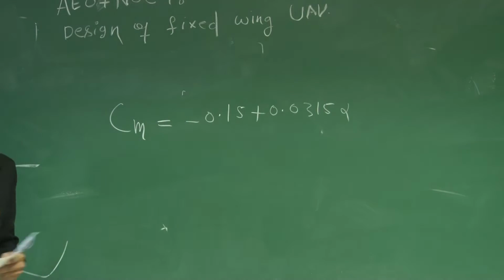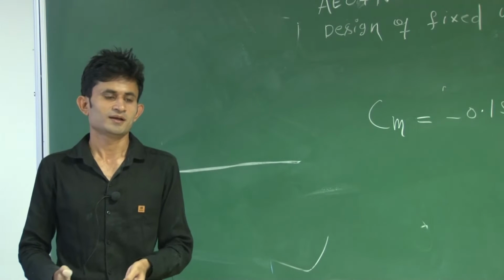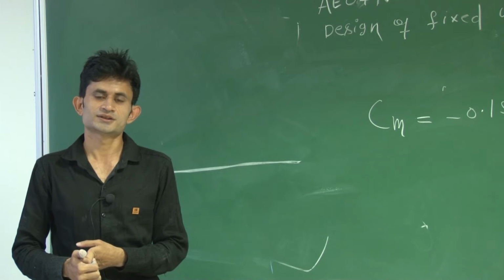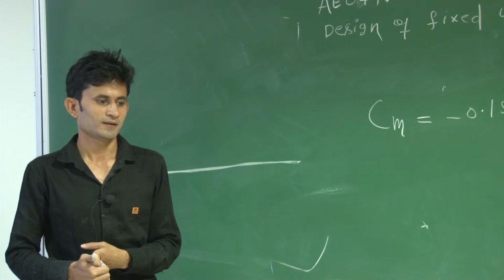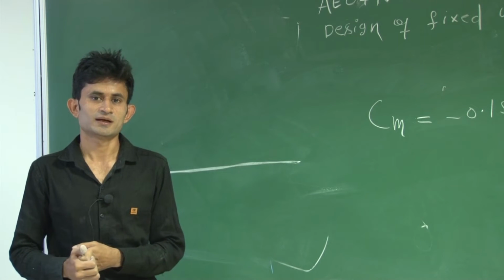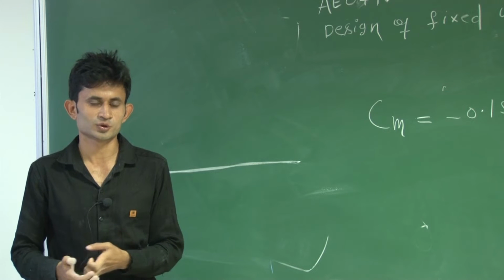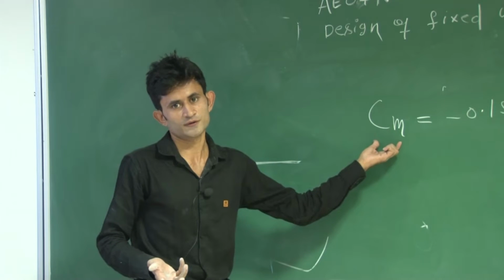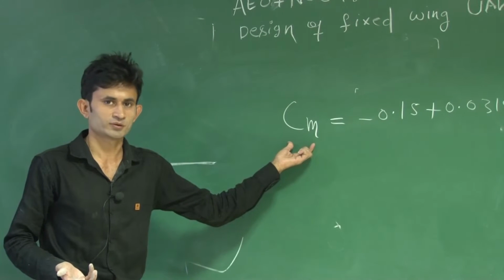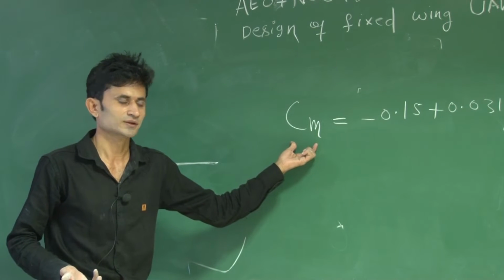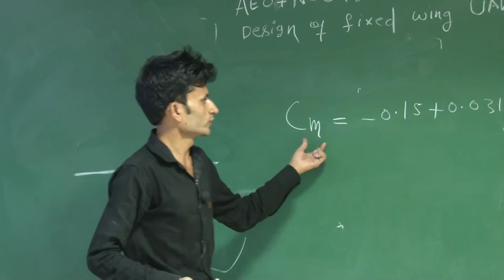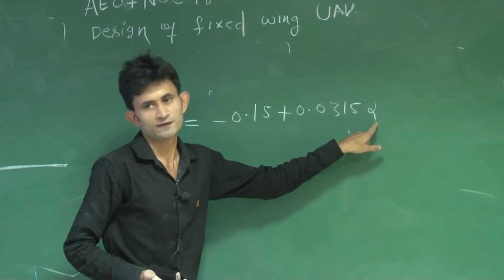So basically, the word trim means that there is no rotation about the CG of the aircraft, which means forces and moments are balanced. Moments are balanced means you can put Cm equal to 0. If Cm equals 0, there is no rotation about the CG, which is called the trim condition. So if you put Cm equal to 0, you will get alpha.